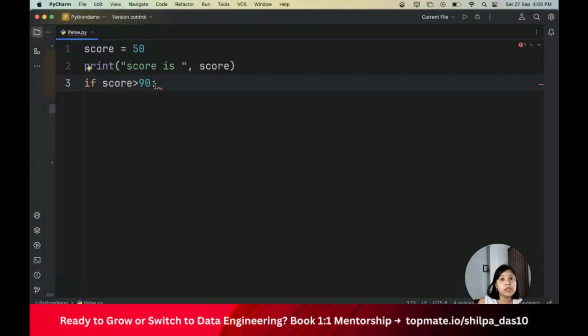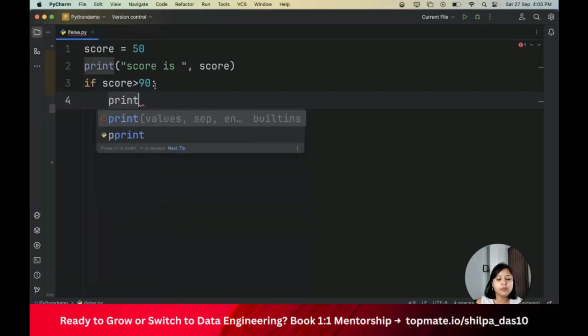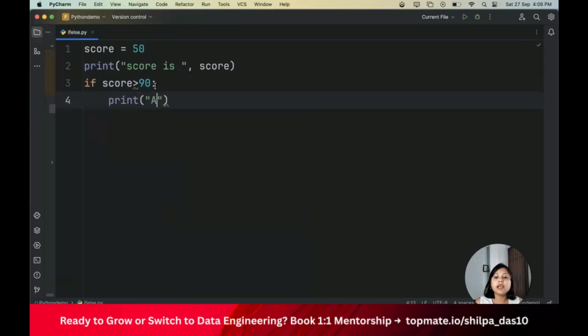But still it shows me a red symbol. Why? Because my complete action is not being called. It's just the if statement that is there. So for calling it, I will go ahead and print something. So I'll do print, let's say A. Now you see that red symbol is no longer there. Why? Because there is no syntax error.